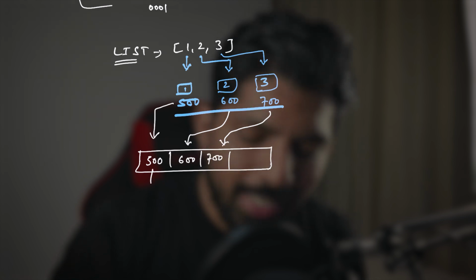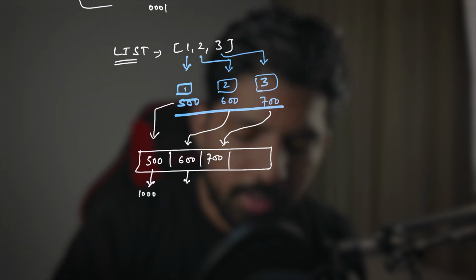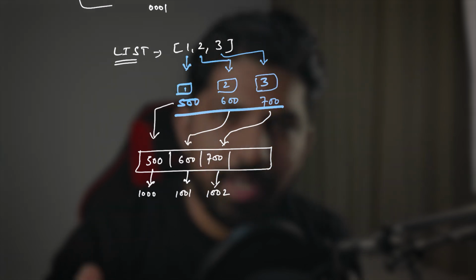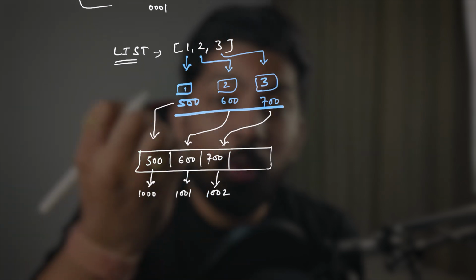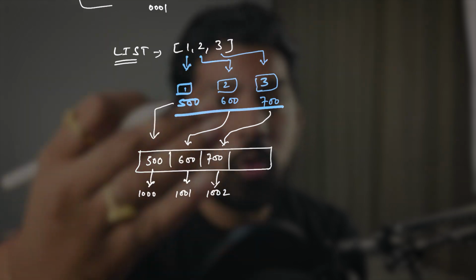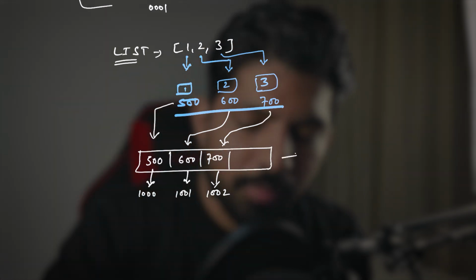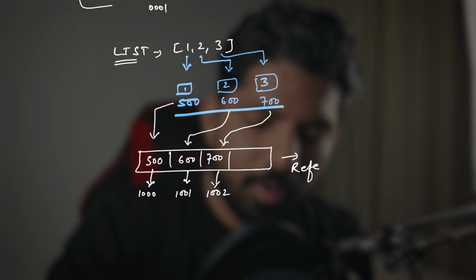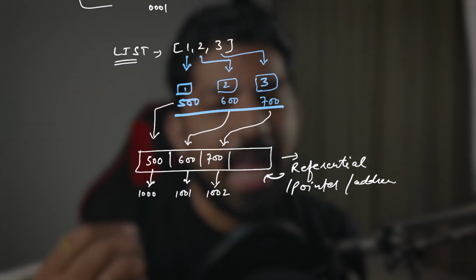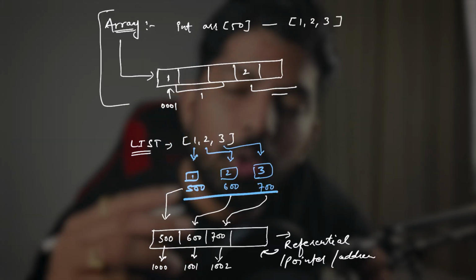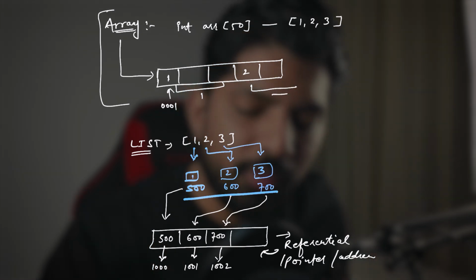Correct. And those addresses will have their own addresses. So let's say it has 1000, this has 1001, and this is 1002. This is just for example. So now we can say that in the list, we are not storing the actual value. We are storing the memory address of those values, right? So here a new term comes, which is referential array, or you can say pointer address. So here we are storing the reference of that actual value.